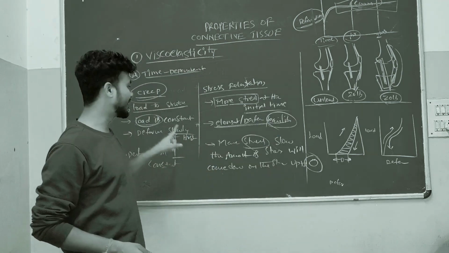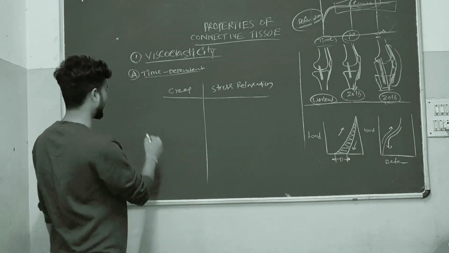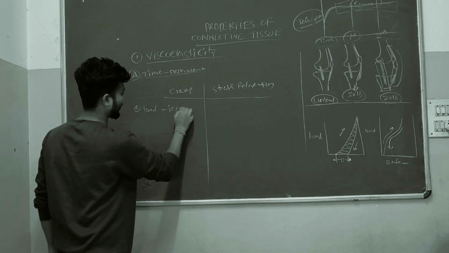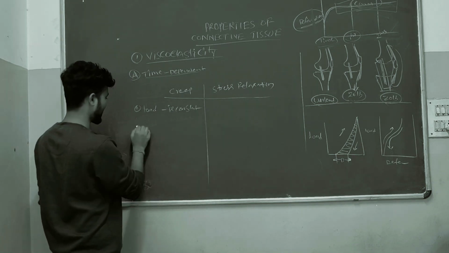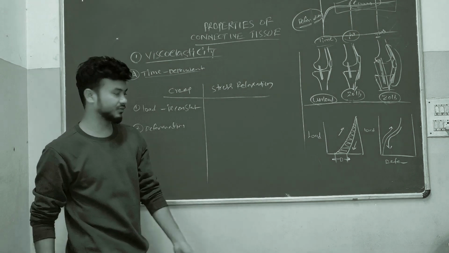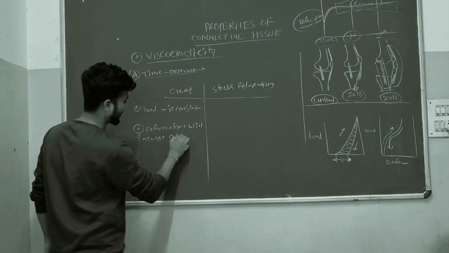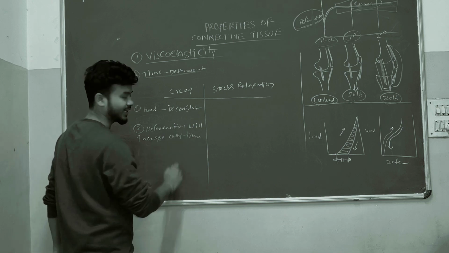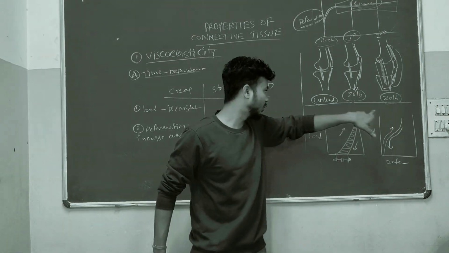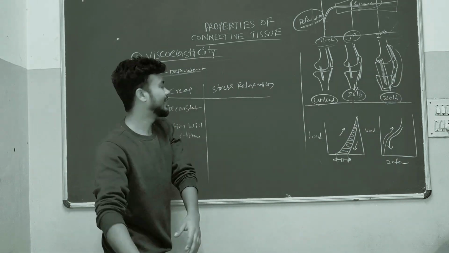Now we will see the difference between creep and stress relaxation. The major difference between creep and stress relaxation, here only 2 points to remember. First point, in creep the load is constant, and second point, the deformation of the tissue will increase over time. So here the load will be constant from 1 hour to 10 days. The load will be constant, but the deformation of the structures will increase.